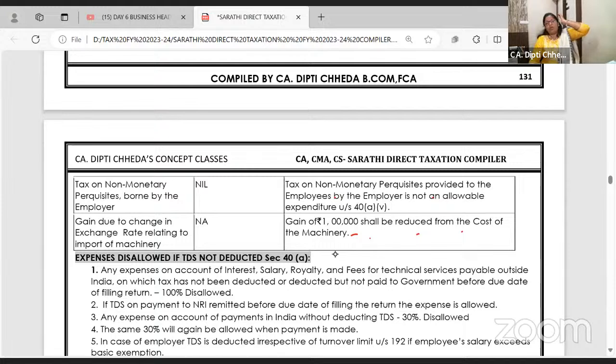Gain should be reduced from cost of the machinery. I purchased machinery for 8 lakhs. But while paying, the dollar rate went down and I had to pay only 7 lakhs. So 7 lakhs is not allowed. Clear? Yeah, I know the answer is there, but I hope you all have tried on your own. And did you understand today's class that we are applying that? We are applying the knowledge. What we are getting.